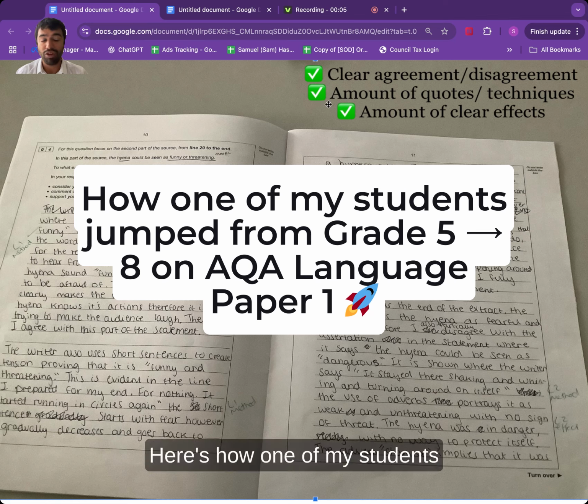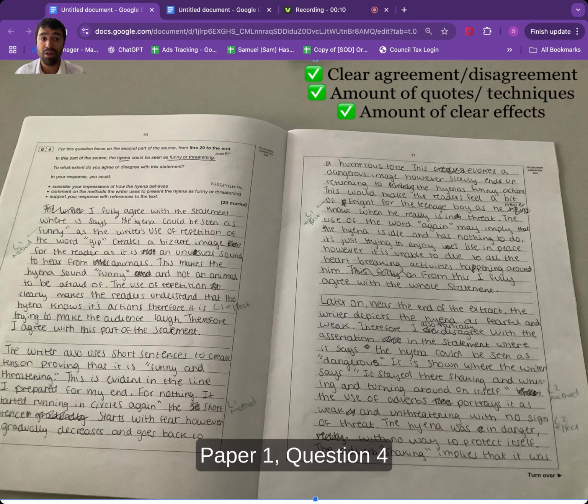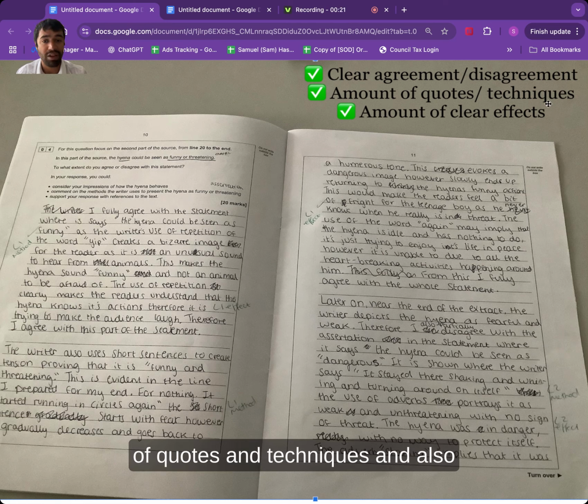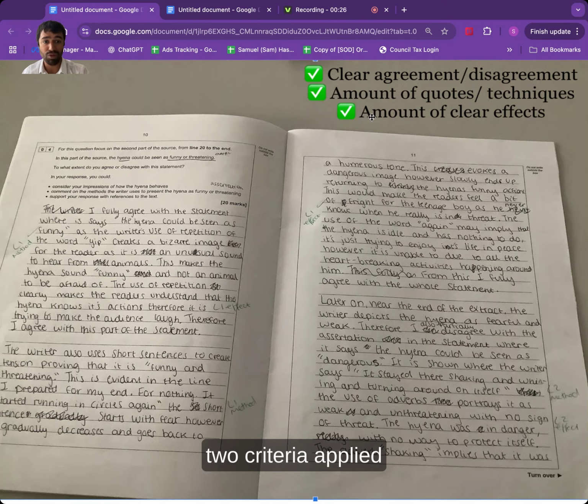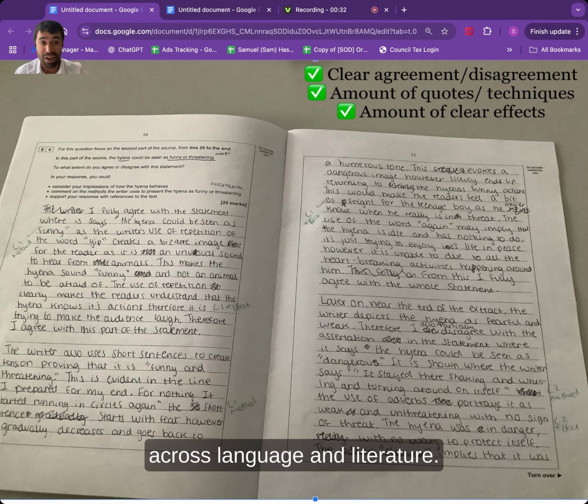Here's how one of my students jumped from a grade 5 to a grade 8 on AQA Language Paper 1, question 4 with just one fix. Now, this is a simple rubric that we can use for question 4, paper 1: clear agreement, disagreement, the amount of quotes and techniques, and also the amount of clear effects. Particularly the second two criteria apply to every reading section and literature question across language and literature.